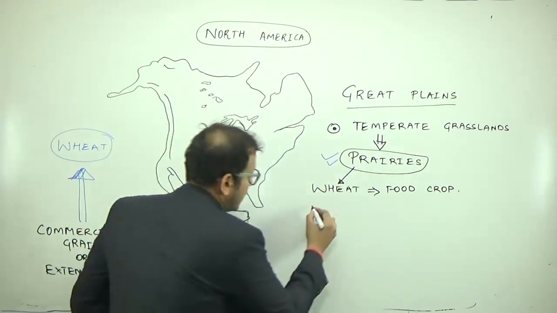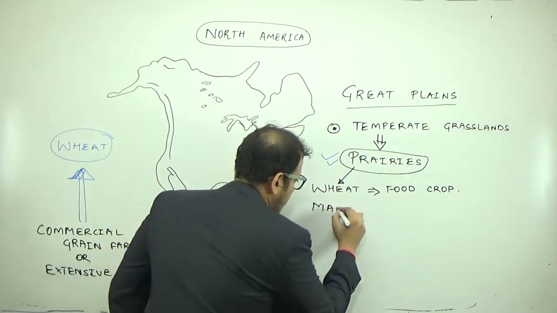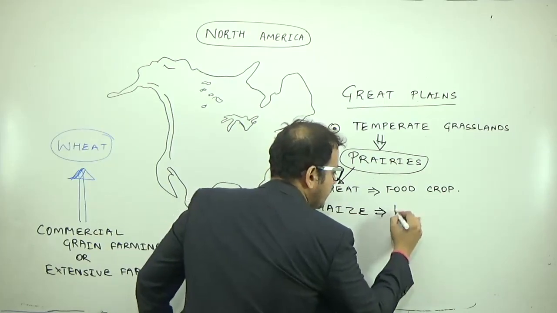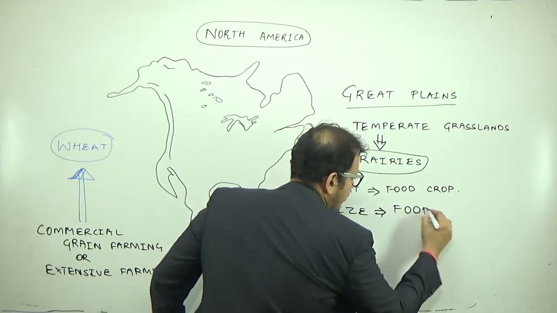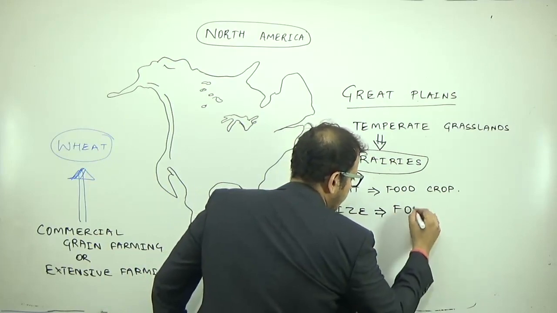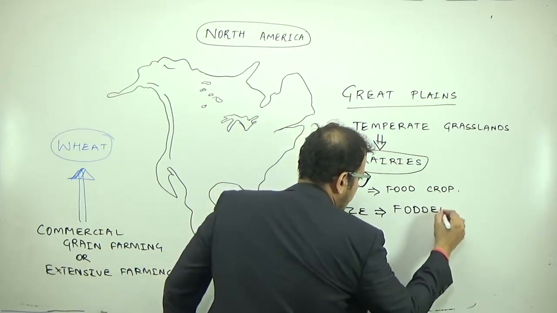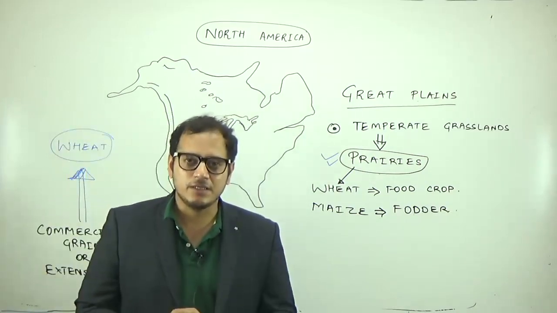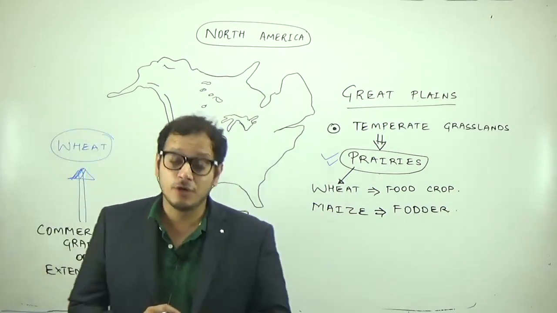Maize cultivation is another important crop here. Maize is chiefly used for fodder and not for food. So maize is the most important fodder crop in this region, while wheat is the most important food crop in this region.